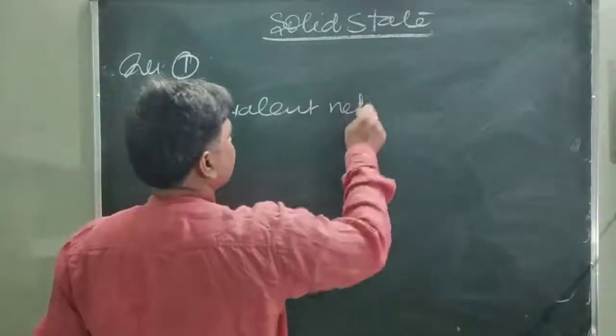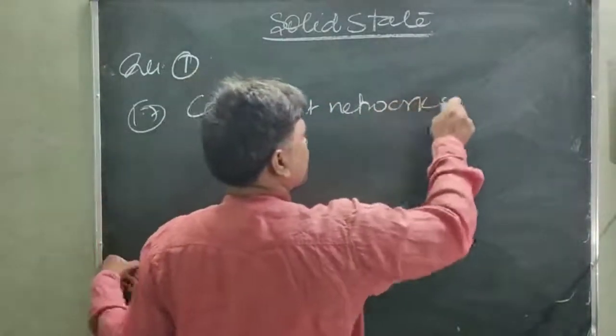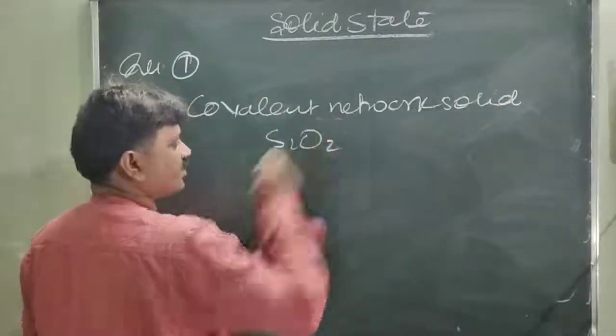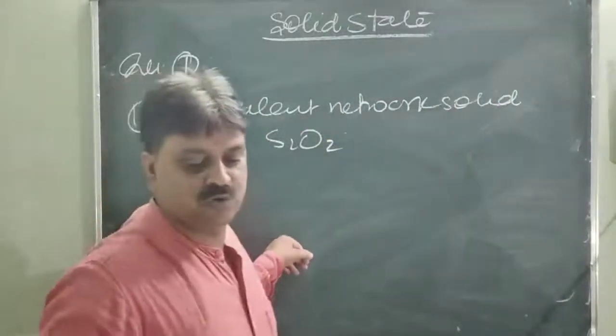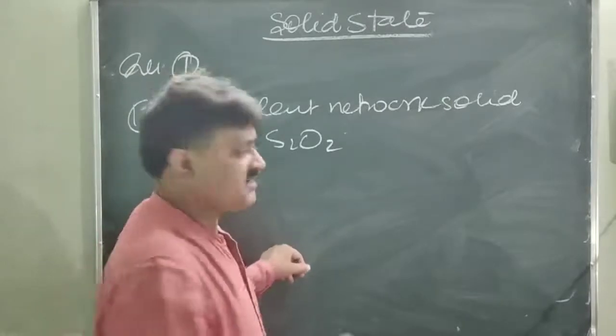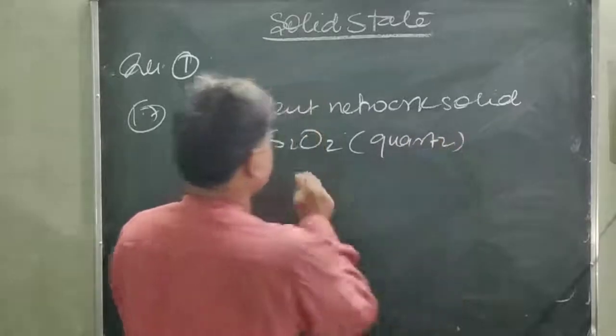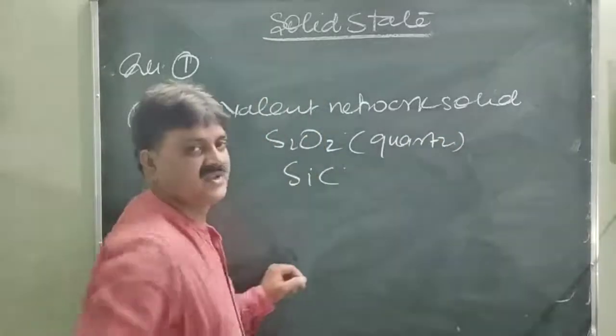Covalent network solids include silica, SiO2, which is called quartz, as well as silicon carbide, SiC.